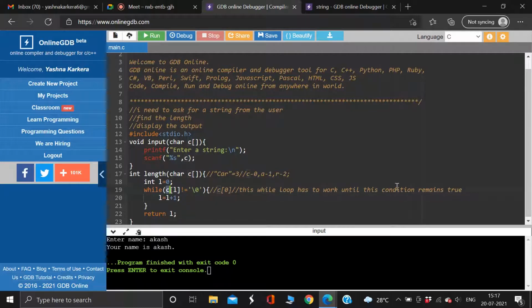Let me explain one by one. Now my first element is C of 0, because I'm initializing it from 0. Is C of 0 not equal to the null character true or false?